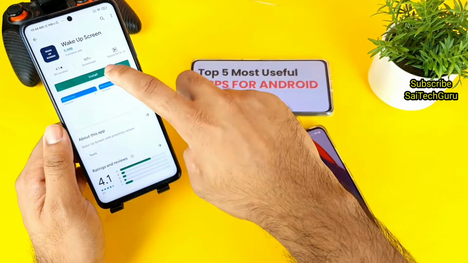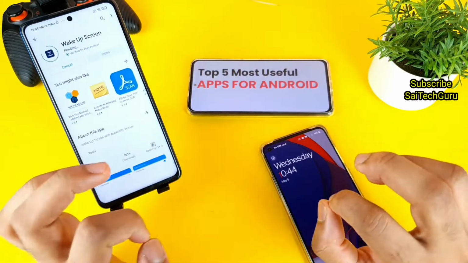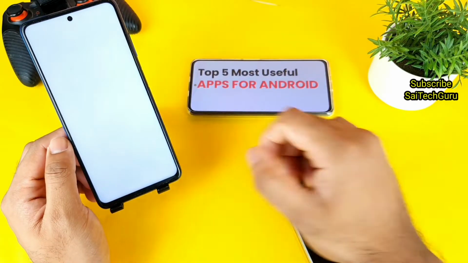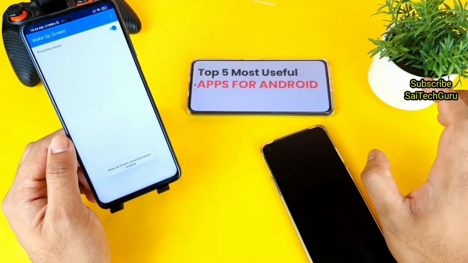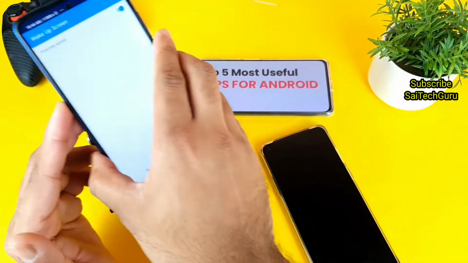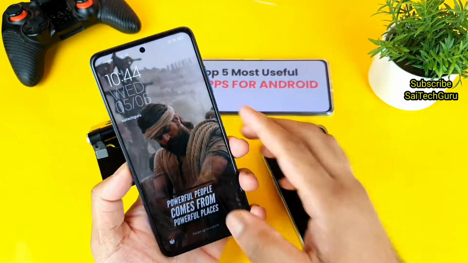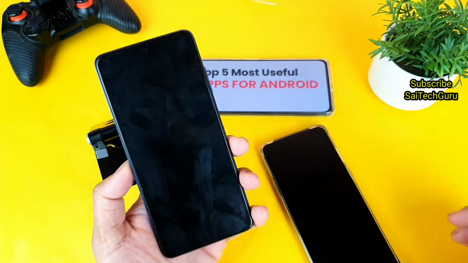If you want, you can just try it. This application is very simple and straightforward, friends. You just need to download and open it and click one button, that is the proximity sensor, that's it. The proximity sensor is enabled, and now you can just wave at the phone and the screen will open, as you can see, friends. Clearly you can see I'm not touching the phone.